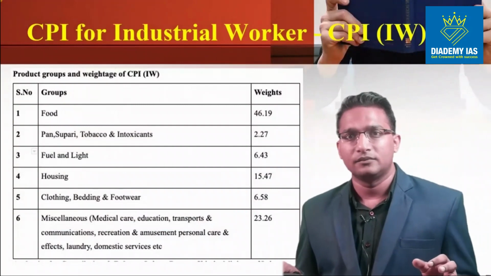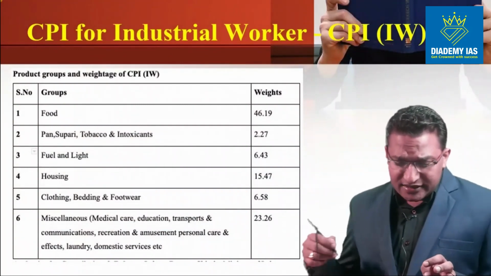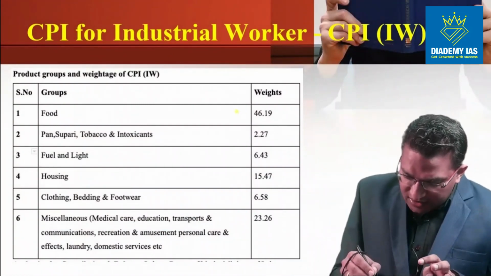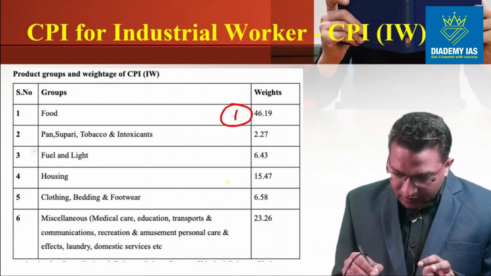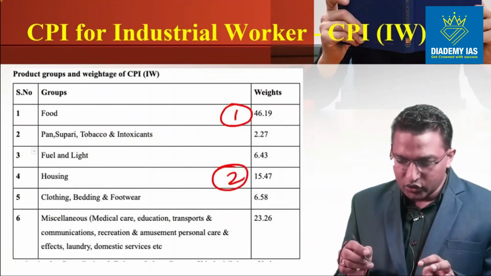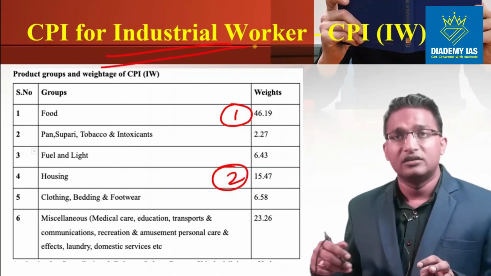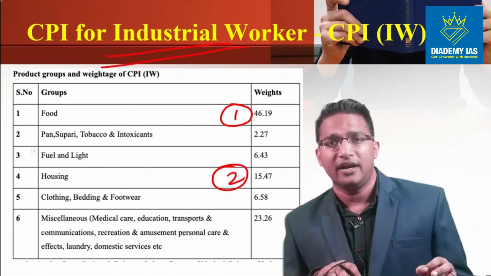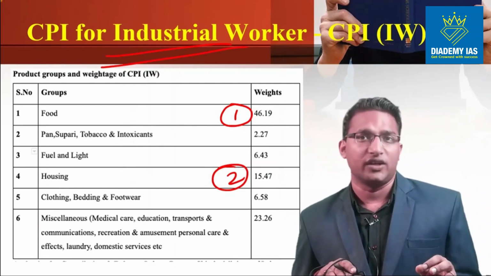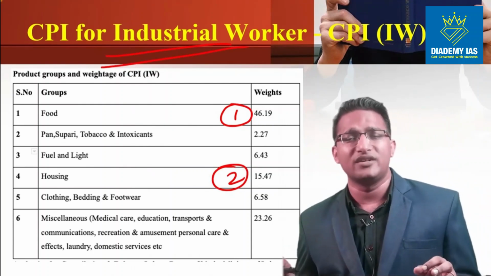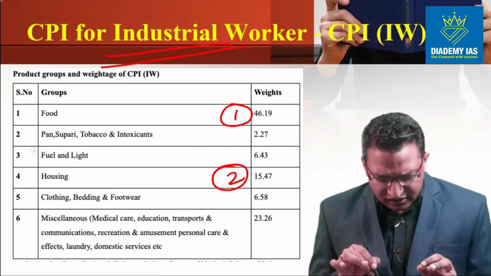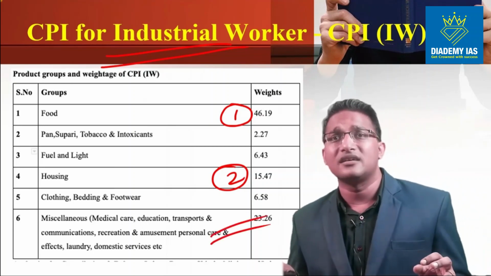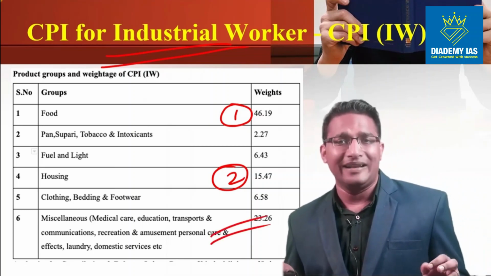CPI for industrial worker: here you can see the weightage. The highest weightage is given to food. The second highest weightage is given to housing, right? These industrial workers, where do they live? They live in urban areas, and housing is a very big cost for them. So just remember that food is the highest cost and the second highest is housing. We are not considering miscellaneous as a second item because it includes multiple items.